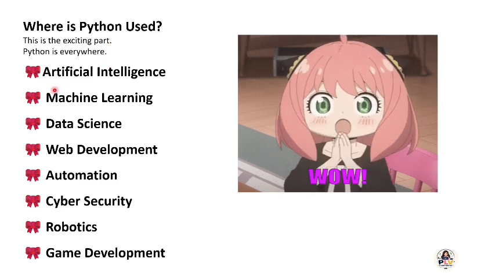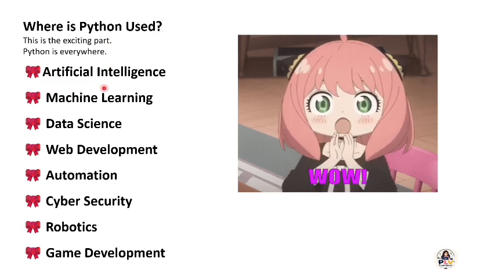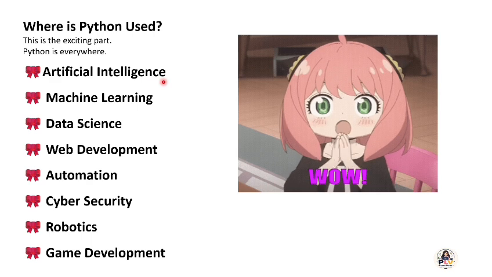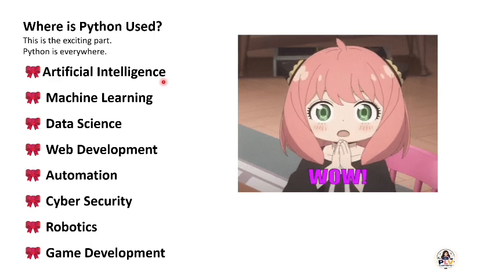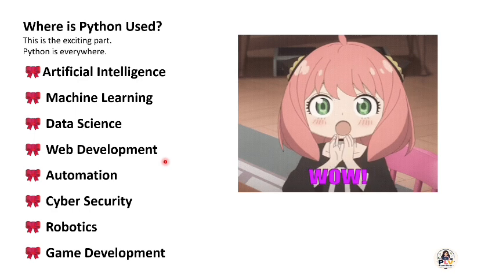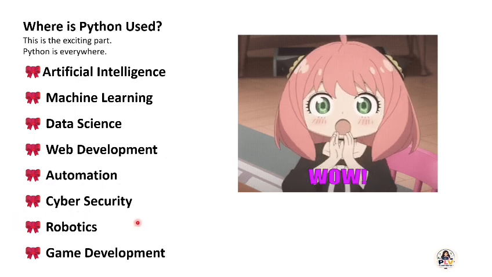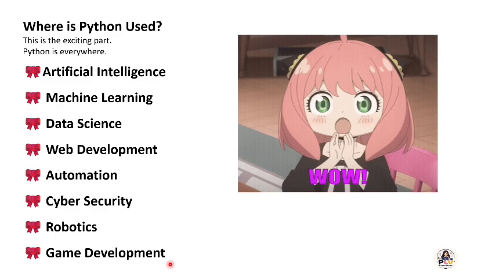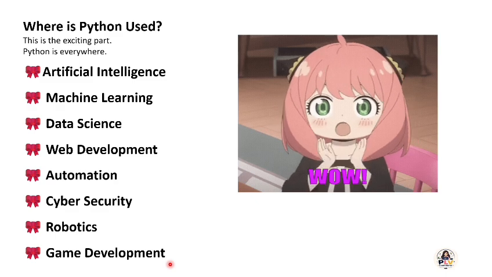Python is used in artificial intelligence, mainly ChatGPT, Gemini, Claude AI, and many more. Machine learning, mostly machine learning, which is developed by Netflix, and data science, web development, automation, cyber security, robotics, game development. So these are the fields where Python is used.